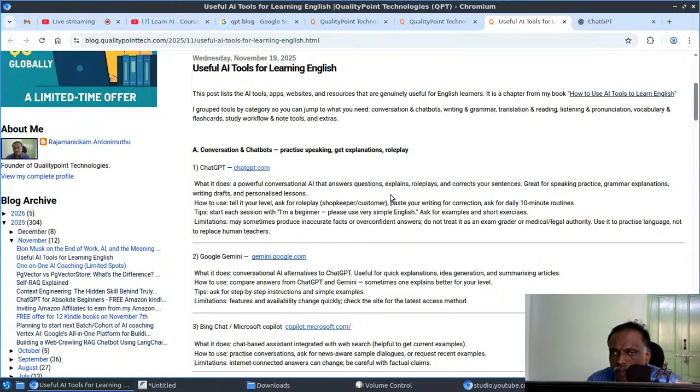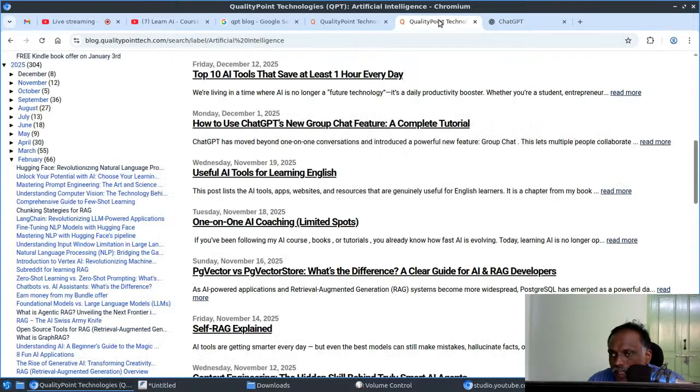These are useful AI tools for learning English. And the next post is, let me check.